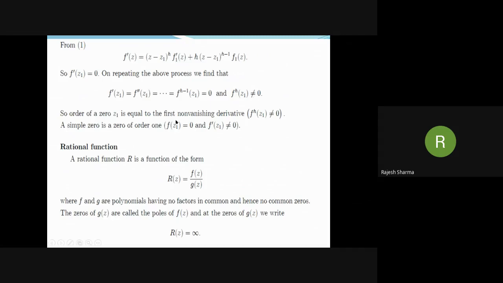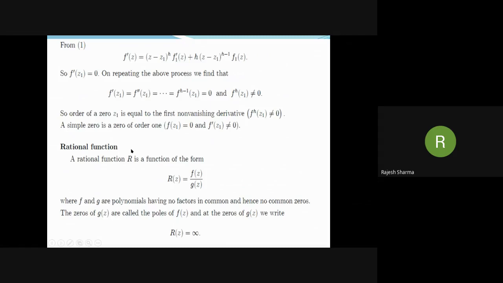A simple zero is a zero of order 1. That is, f of z1 is 0 and f dash z1 is not equal to 0. We shall study that the zeros of analytic functions are defined and behave in similar ways.